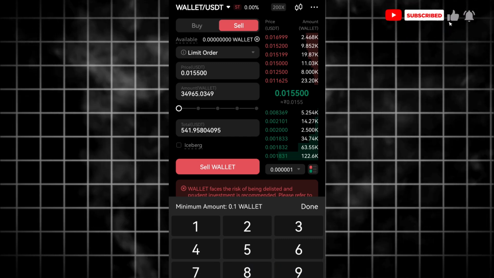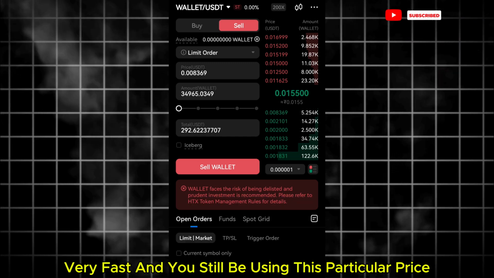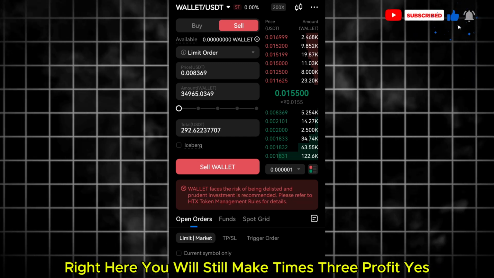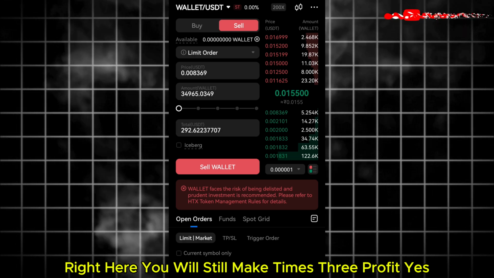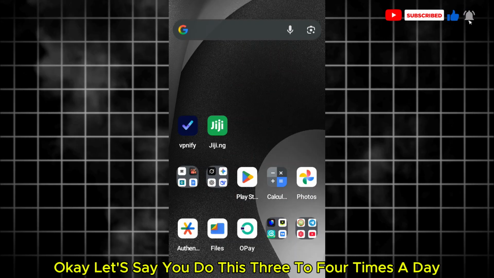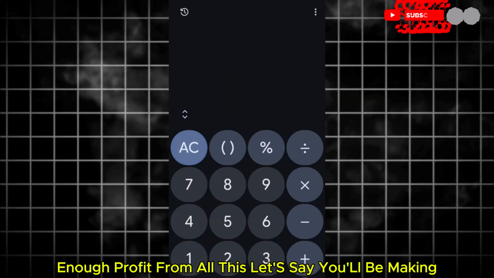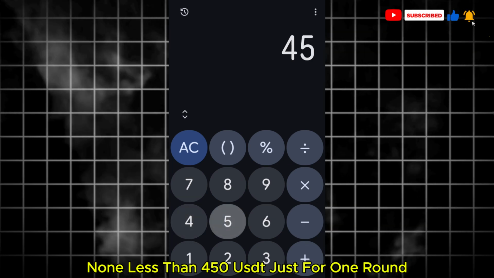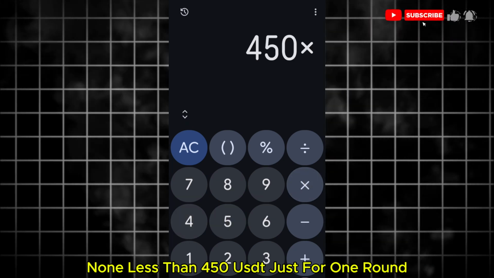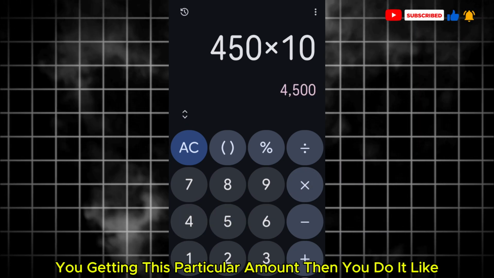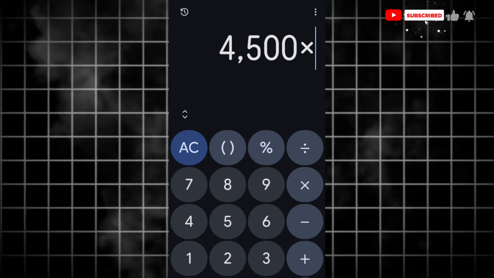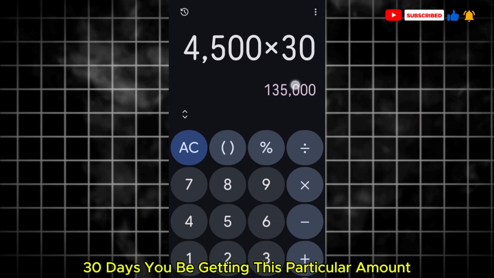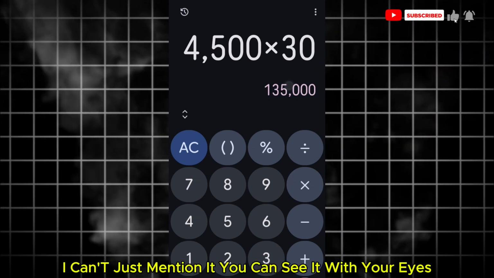That's insane. Let's say you want to make the transaction very fast and you still use this price; you will still make times 3 profit. Let's say you do this three to four times a day, you'll get enough profit from all this. Let's say you're making no less than 450 USDT for one round. Then you do it ten times a day, you get this amount. Then you do it for 30 days, you'll get this amount. I can't just mention it, you can see it with your eyes.